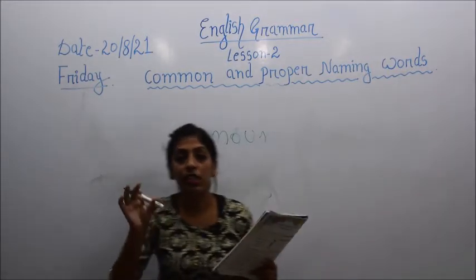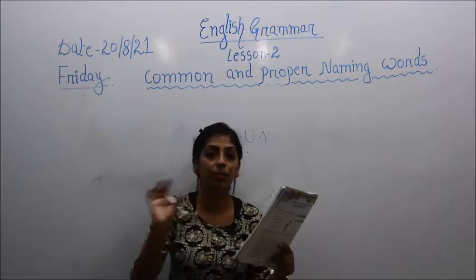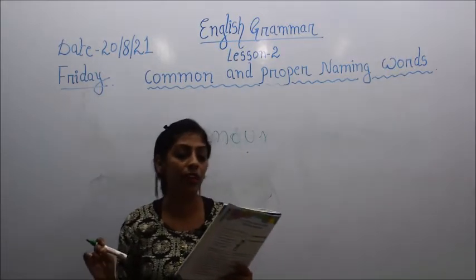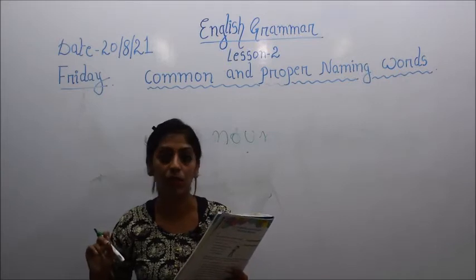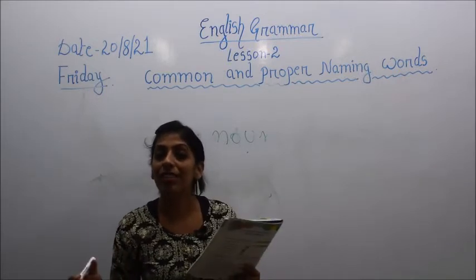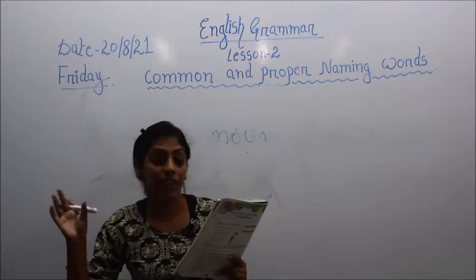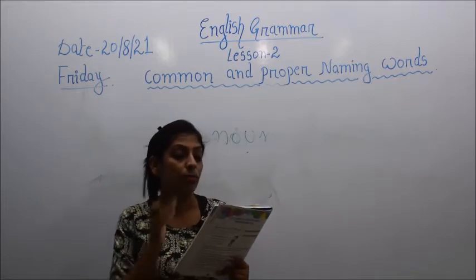Children, just focus on the words written in blue. Here Deepika, Tuesday, Pongal and Mysore refer to specific names, which means particular names. They are called proper naming words.